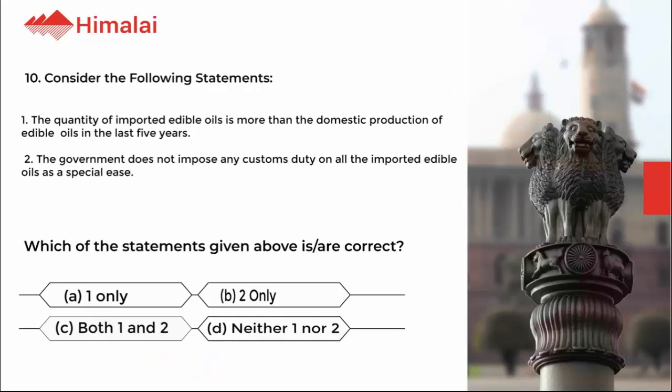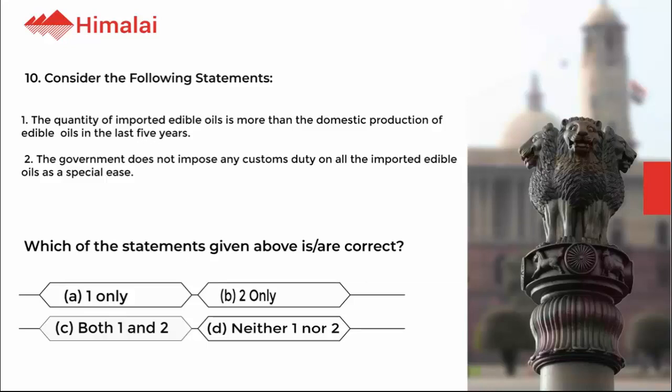Question number 10. Consider the following statements. 1. The quantity of imported edible oils is more than the domestic production of edible oils in the last 5 years. 2. The government does not impose any customs duty on all the imported edible oils as a special ease.